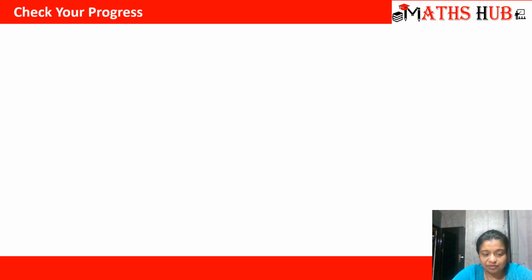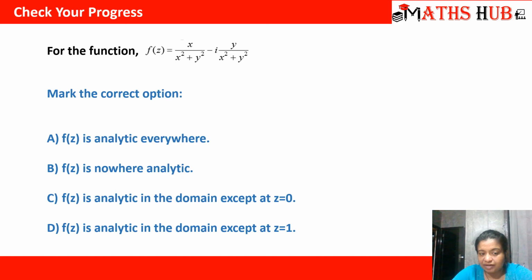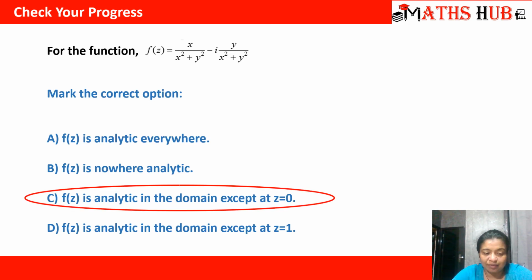The second progress question that you need to check is, for the function f of z is equal to x upon x squared plus y squared minus iota y upon x squared plus y squared. Again, you need to check the correct options. The correct option will be that f of z is analytic in the domain except at z equal to 0. So do practice these questions and let me know in the comment section whether you were able to solve it.